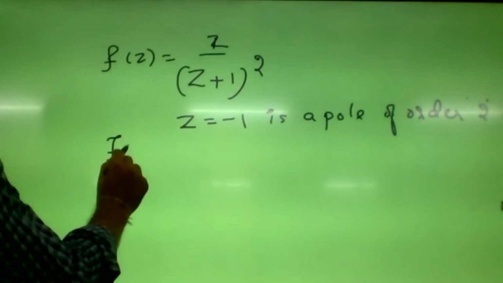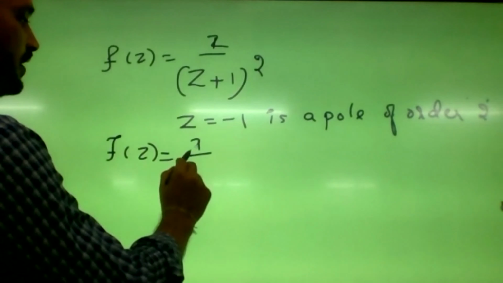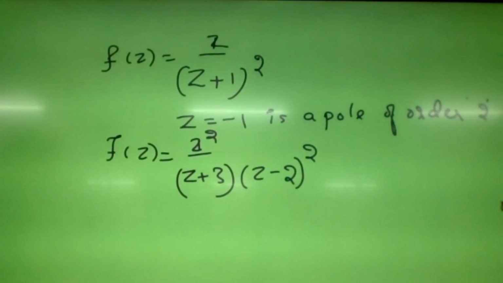Consider one more example: f of z equals 1 by z square by (z plus 3)(z minus 2) whole square. What are the zeros of the denominator? z equals minus 3 is a pole of order 1. That is nothing but a simple pole. If the order of the pole is 1, we call that a simple pole. And one more.